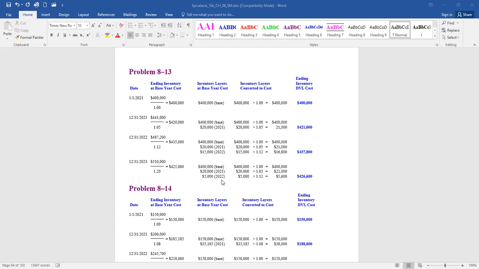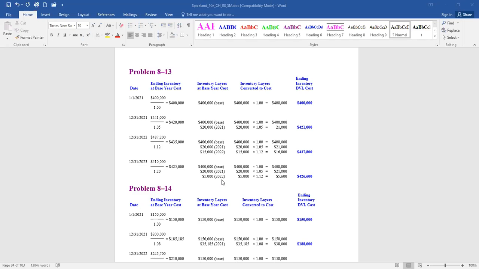So why is our inventory higher? Is it because prices went up, or is it because we purchased more? And in this case, when we're comparing our inventory at the same level, the same costs, 400,000 to 420,000, really our inventory increased $20,000 during this year. So only $20,000 of it should be listed at current year costs.